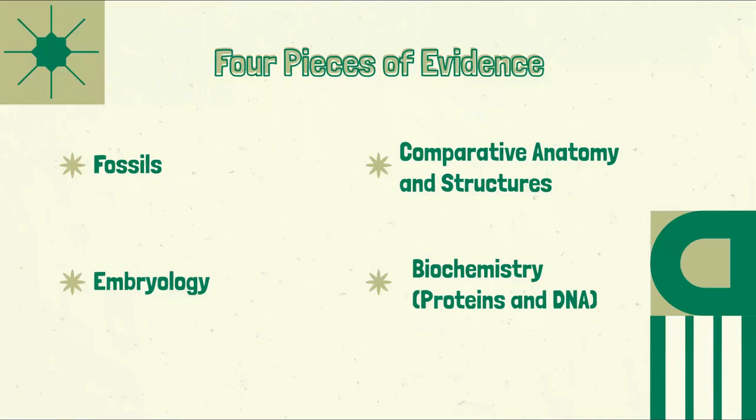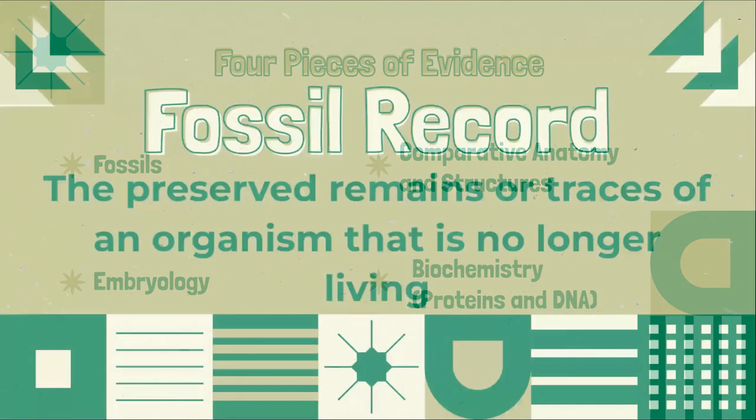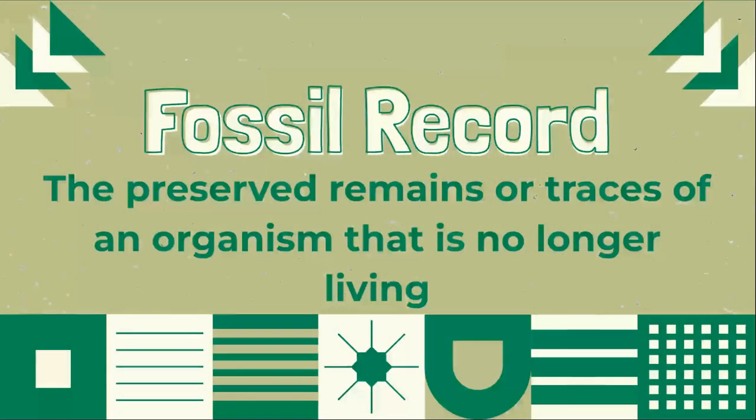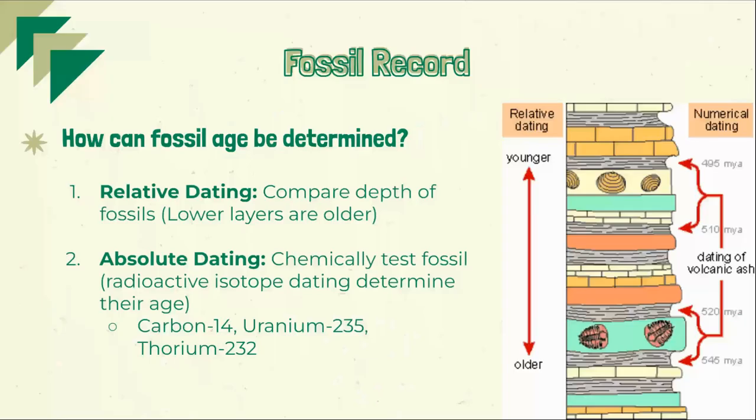There are 4 pieces of evidence that support evolution that we are going to talk about. These pieces of evidence include fossils, comparative anatomy and structures, embryology, and biochemistry, which takes into consideration an organism's proteins and DNA. The first that we're going to explore is the fossil record. The fossil record refers to fossils, which are the preserved remains or traces of an organism that is no longer living.